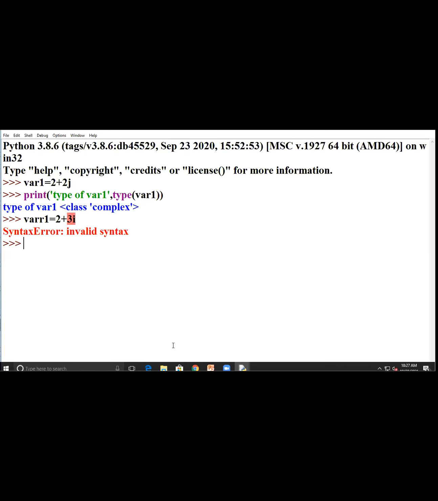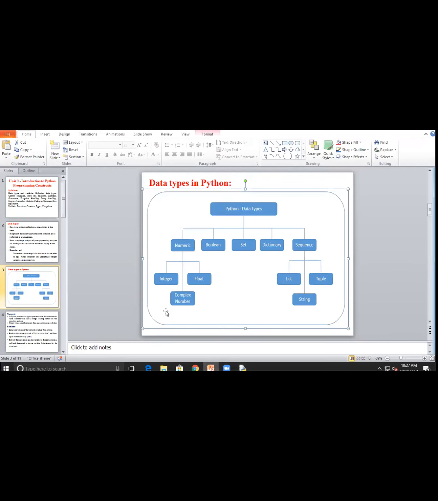So this is all about the numeric data types. You understand how to find the integer data type, float data type, and complex number data type. Everyone understood? Yes, ma'am.